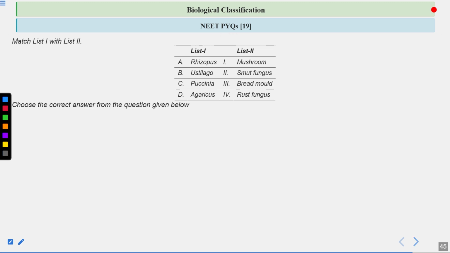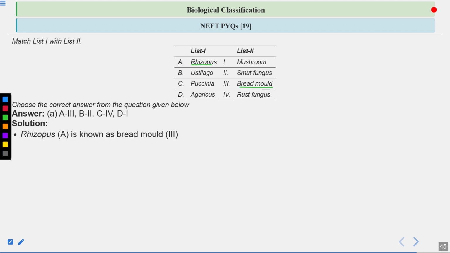So let's have a look at the answer. The correct answer is option number 1, or option A, you can say. So let's have a look at the explanation now. Rhizopus is known as the bread mold. It grows on the bread. So A will be 3.